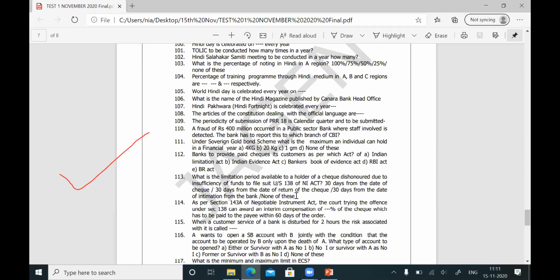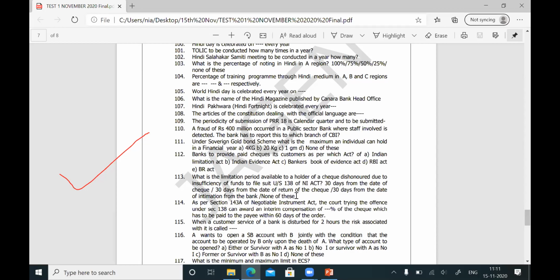Okay, Mr. B, here B is the payee. The customer has to send a notice to the drawer of the check within 30 days from the date of receipt of the check return intimation. Again, I repeat, when the check is returned, banks are supposed to inform the customer within 24 hours of the check return, along with the check return memo. Then the customer has to send a notice to the drawer of the check within 30 days of receipt of the intimation from the bank. After sending the notice, the payee has to wait for another 15 days.